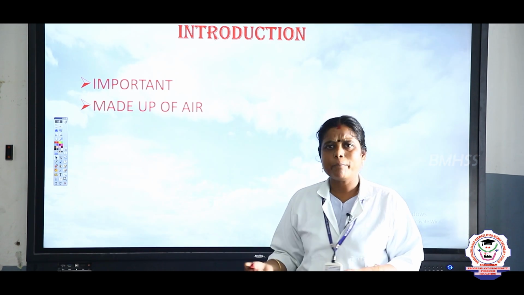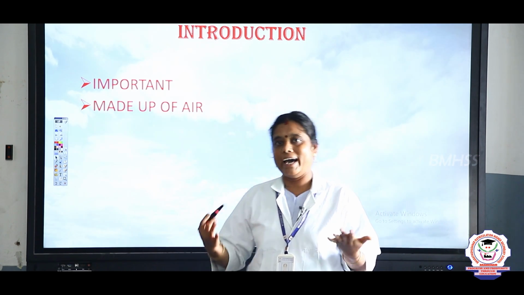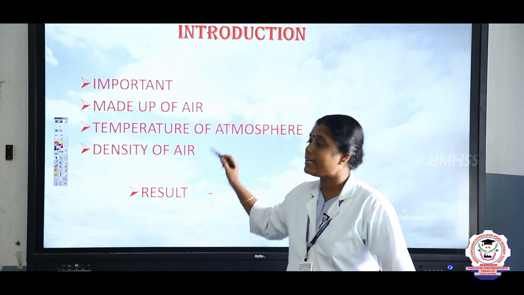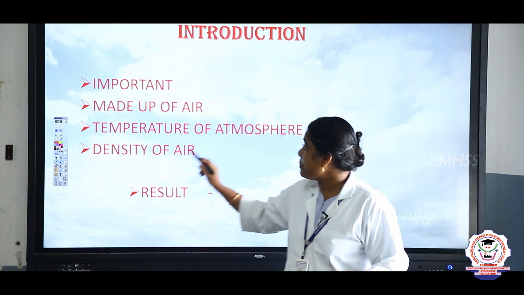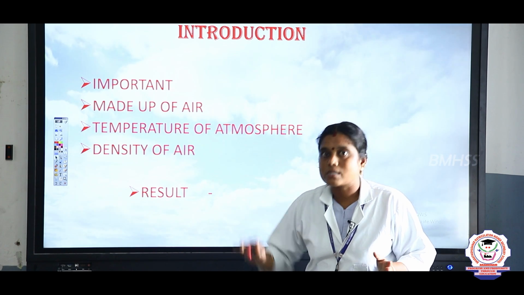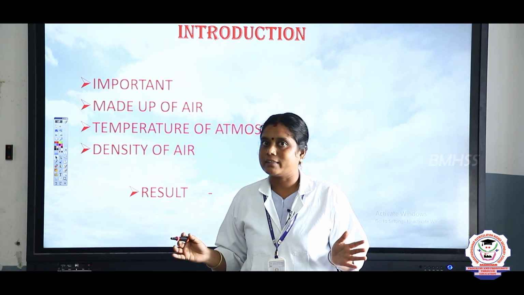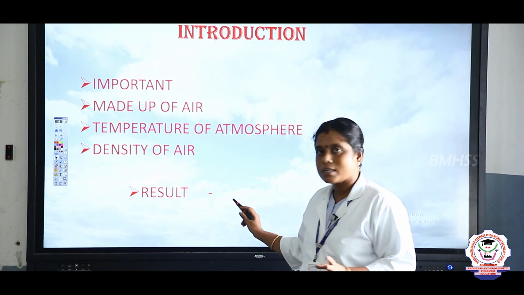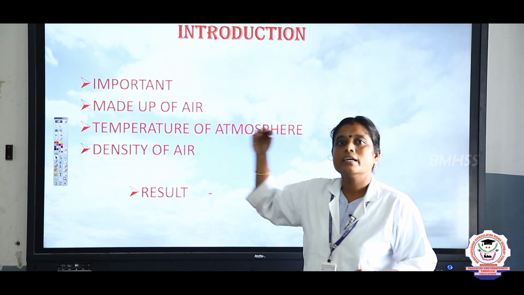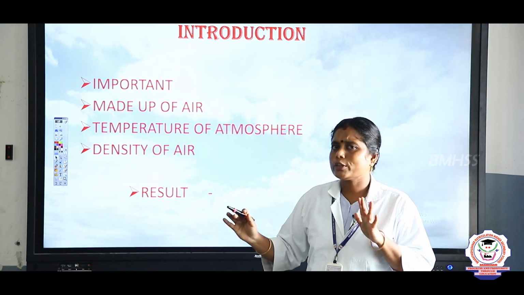And next, made up of air. Yes, children, atmosphere is mainly made up of air. Look at here, children, temperature of atmosphere and density of air. Yes, the temperature of atmosphere and density of air both will decrease if the altitude increases. What is meant by altitude, children? Altitude is nothing but height. So, as a result, if height increases, then certainly temperature of atmosphere and density of air both will decrease.